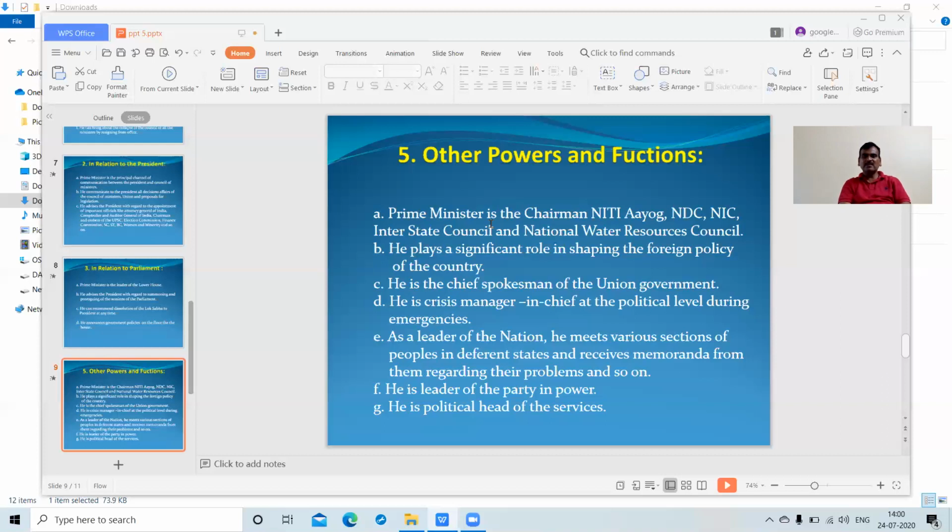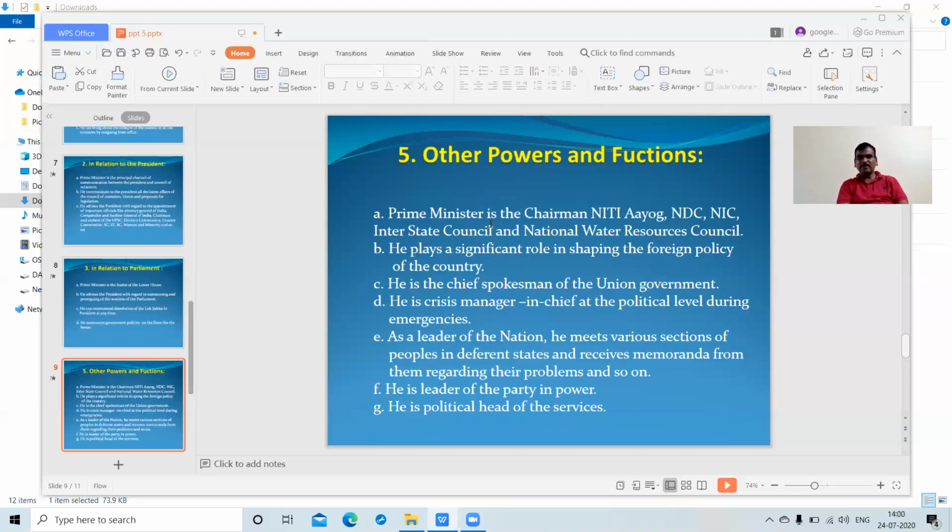And the National Water Resource Council is also a major body, and its chairman is also the Prime Minister. The rivers flow into various states, from north to east or east to north, and from north to south. Certain rivers are flowing in various parts, so the rivers flow differently between states.